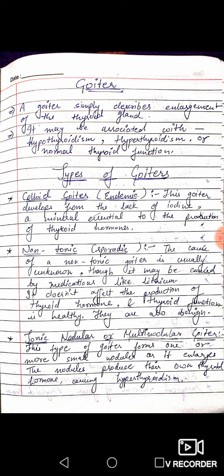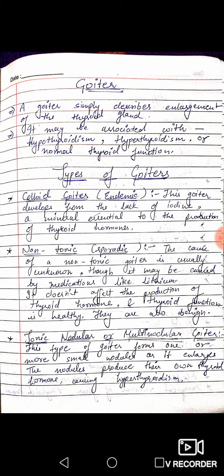So let's begin. What is goiter? A goiter is basically enlargement of the thyroid gland. Means in this there is the enlargement of the thyroid gland. The size of the thyroid gland becomes large, and it can also be associated with hypothyroidism, hyperthyroidism or normal thyroid function.